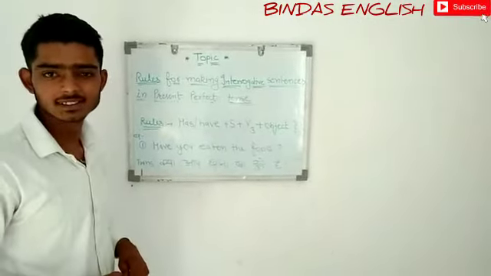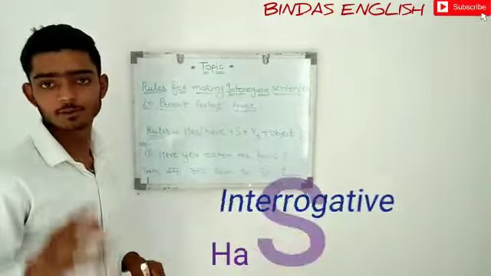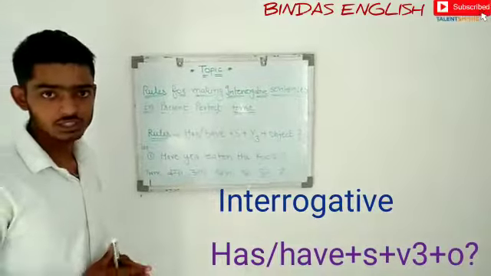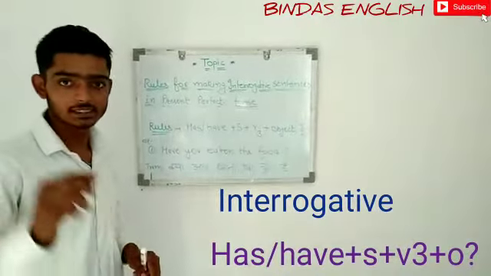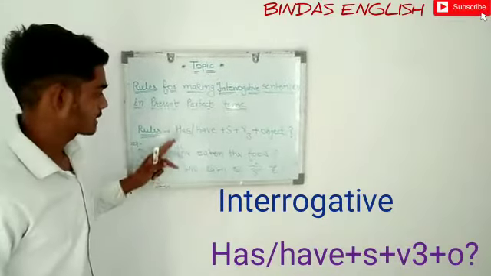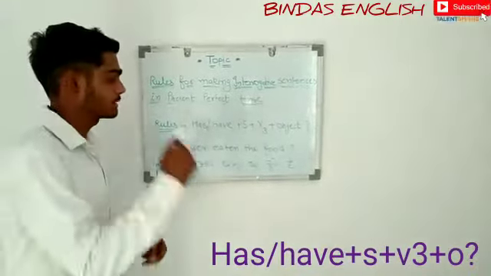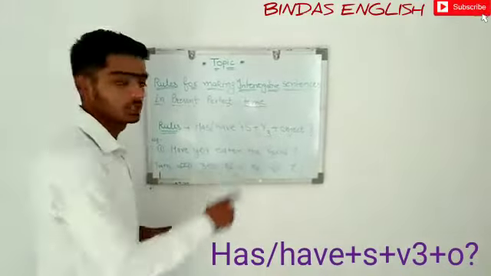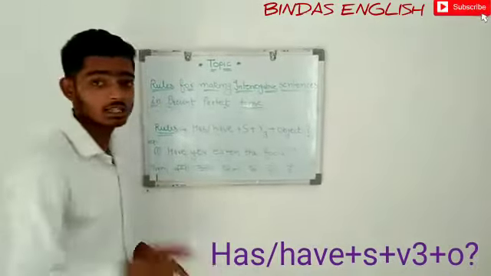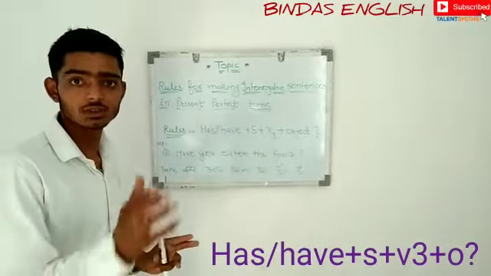So, have you taken the mask? I am just asking someone a question, and to describe this type of question, about something which has just been completed, we will use the present perfect tense interrogative rules. What is the rule? Let's take a look. Has, have comes first, in the place of the subject, and the subject moves after has or have, plus the verb's third form, plus the object, and do not forget the question mark while making an interrogative sentence, whether the tense belongs to past, future or present.